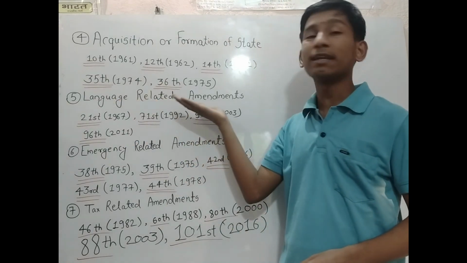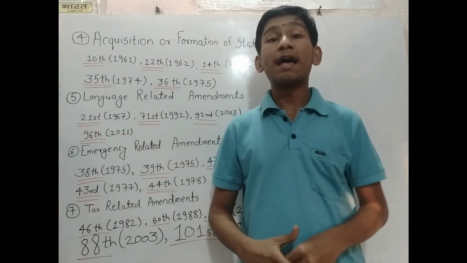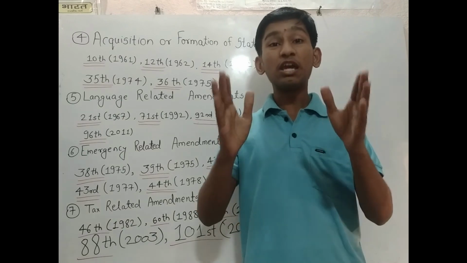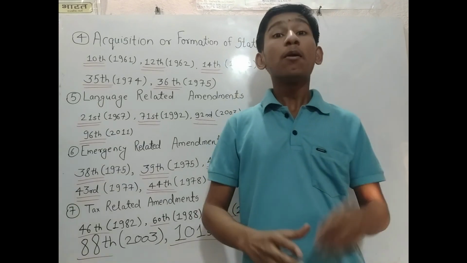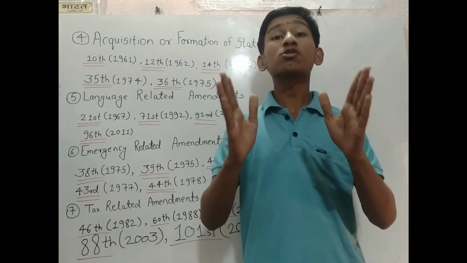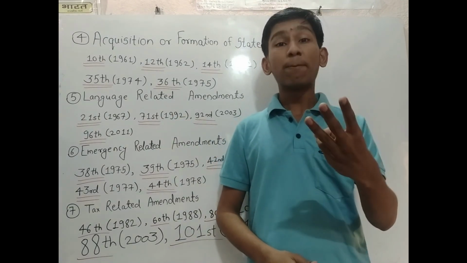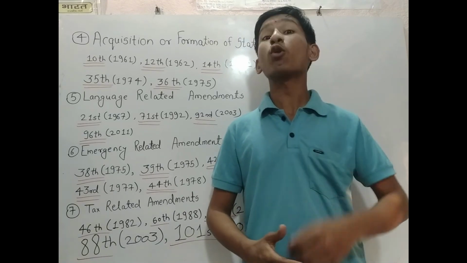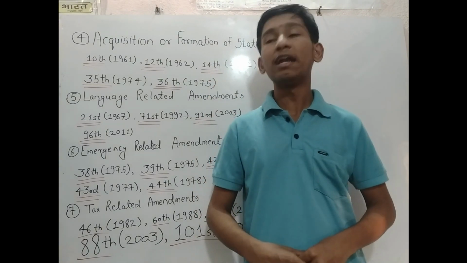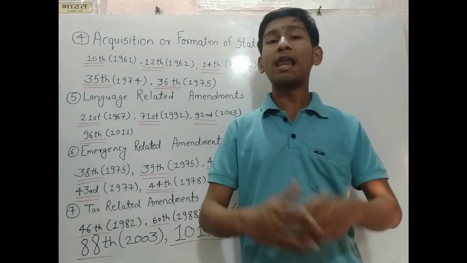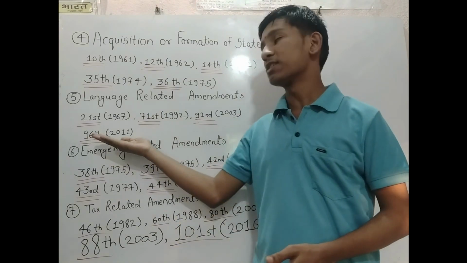Next, it's the language related amendments. The 21st Amendment Act 1967 gave Sindhi the status of an official language in the 8th schedule of the Indian Constitution. The 71st Amendment Act gave Konkani, Manipuri and Nepali the status of official languages. The 92nd Amendment Act regarding Bodo, Dogri, Maithili and Santhali gave these four languages official status in the 8th schedule. And the 96th Amendment Act 2011 changed the name of the language Oriya to Odia.